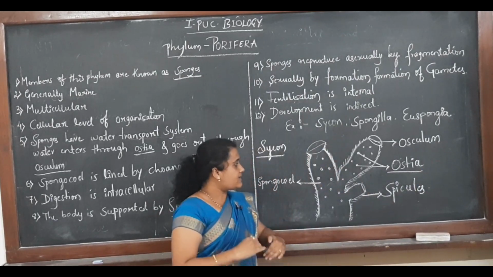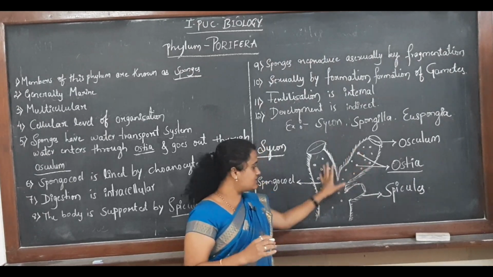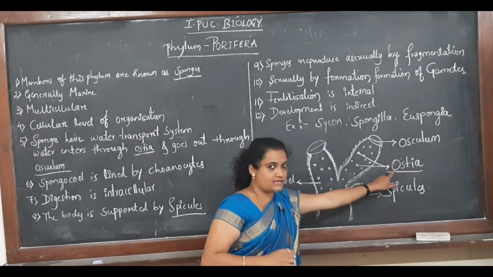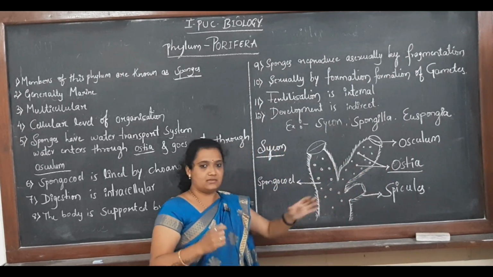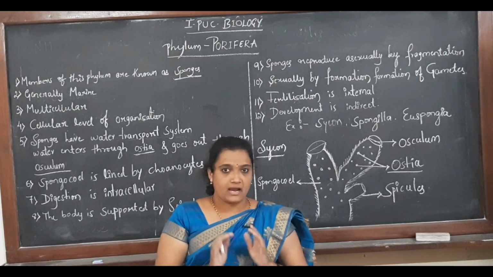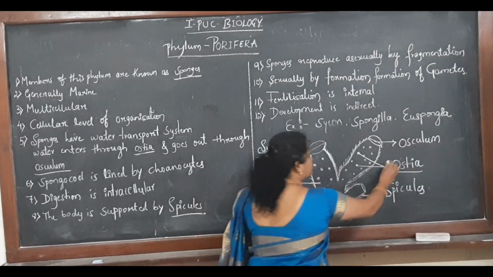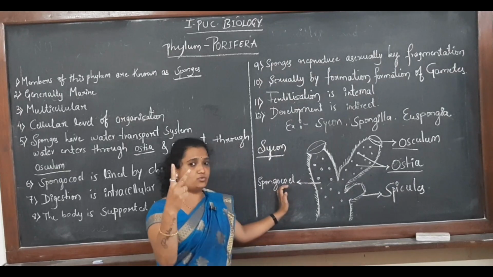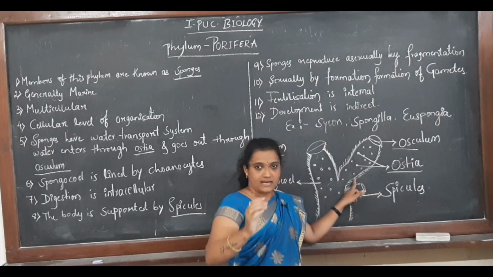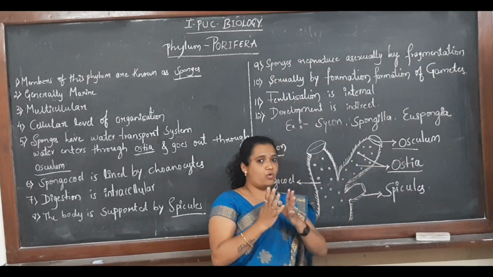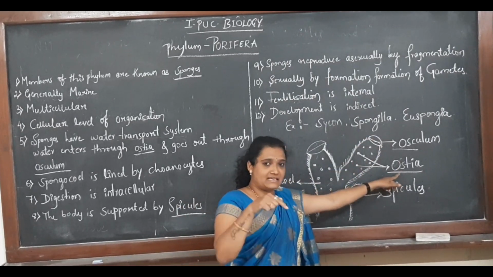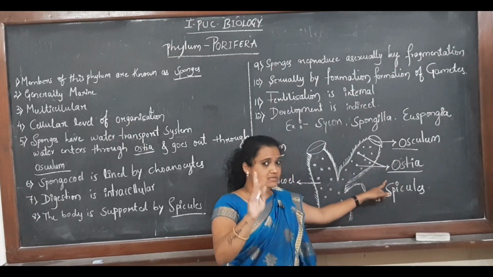Fine. The water enters through these ostia. Since these animals live in water, water will be entering into the body through the ostia. And when the water enters into the body, all the physiological processes like digestion, respiration, excretion, everything is done, and the waste water will be sent out through the osculum. Here you need to remember these two words. Ostia means the pores, the small holes on the body through which the water enters, and the osculum is the largest opening through which the waste water is sent out. These ostia are the inlets and this osculum is an outlet. I hope this point is clear.